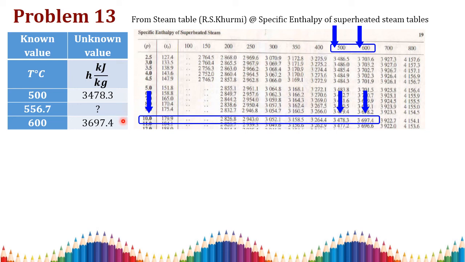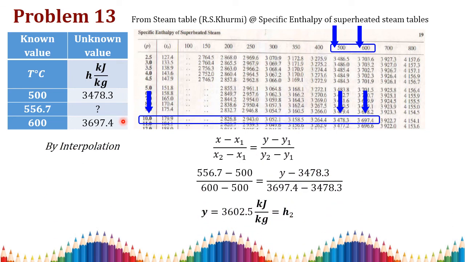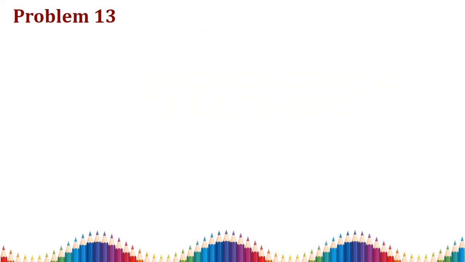For that, again I am adding the interpolation table. By doing the interpolation, again I get H2 is equal to 3602.5 kilojoule per kilogram. Here this one is x1 and this is x and this is x2. In the similar way, this is y1 and y and y2. So substitute all the values to get H2 is equal to 3602.5 kilojoule per kilogram.